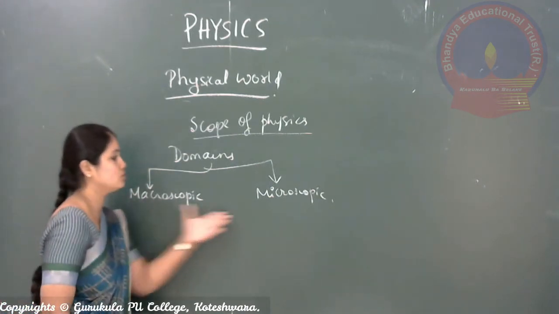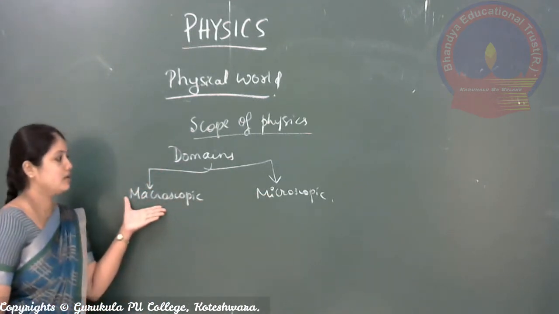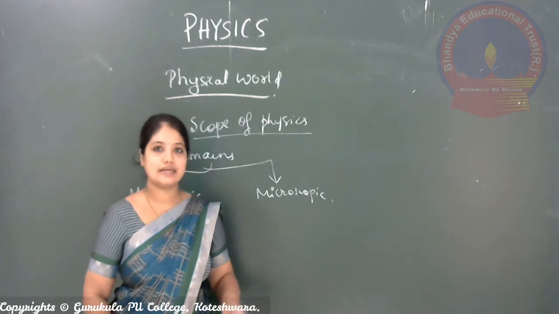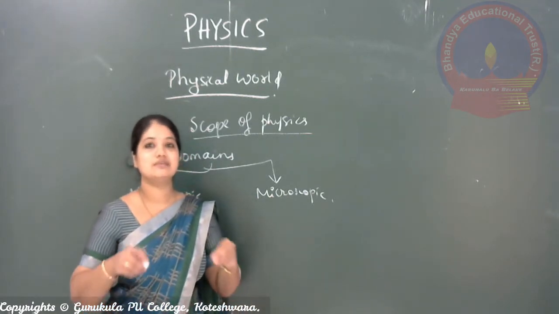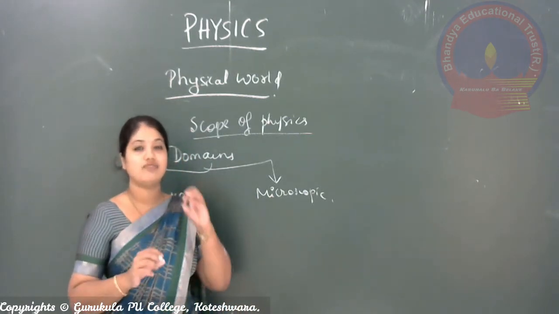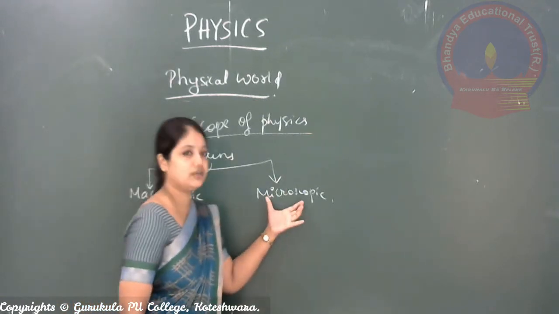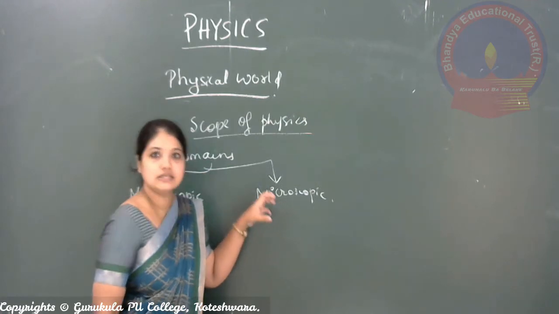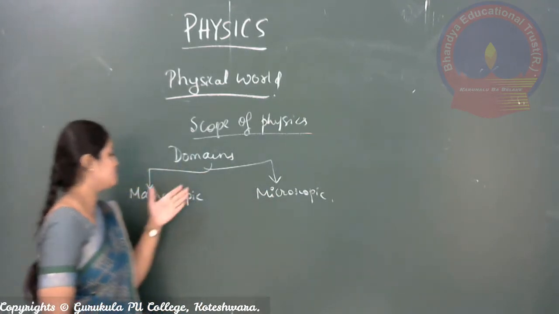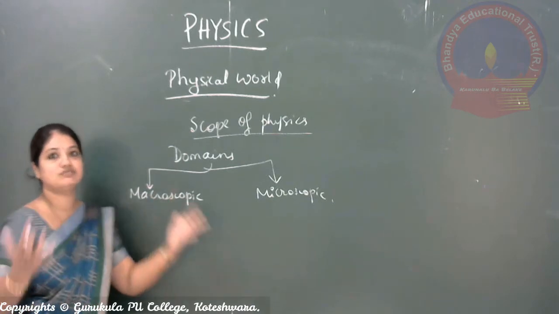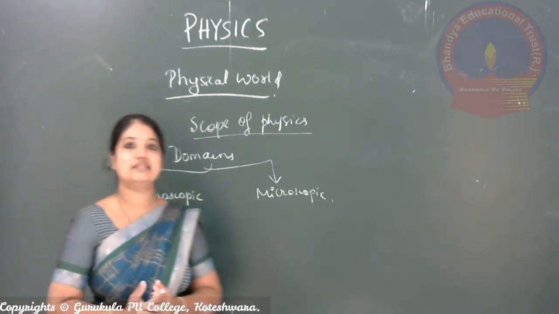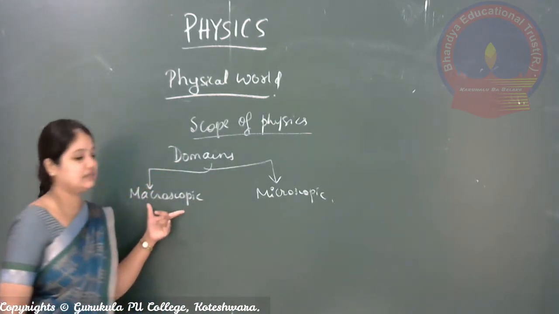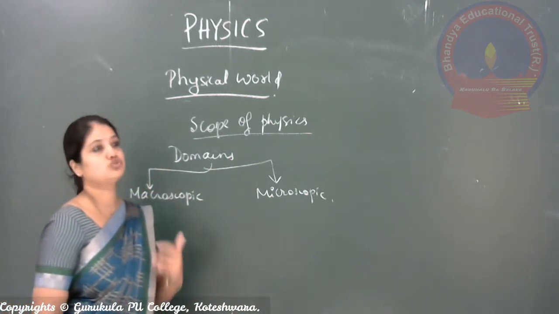Micro, you might have heard in microorganisms, which means very small organisms. Similarly, microscopic concerns smaller particles, and macro means larger ones that can be easily seen by us. Let us see what comes under macroscopic.